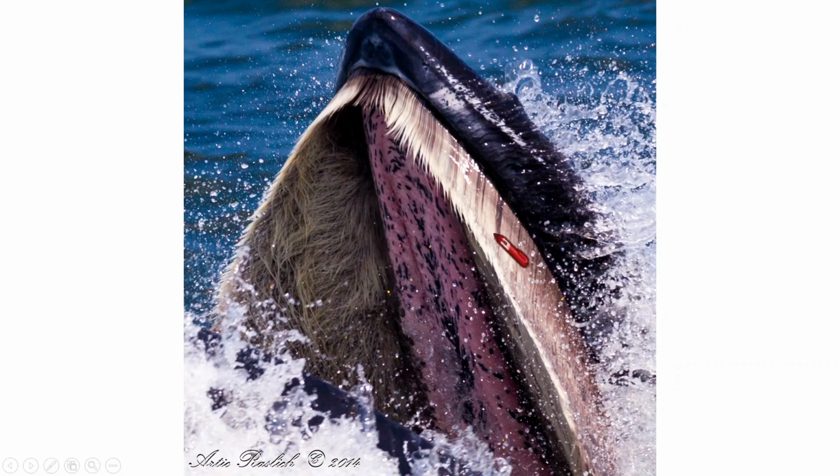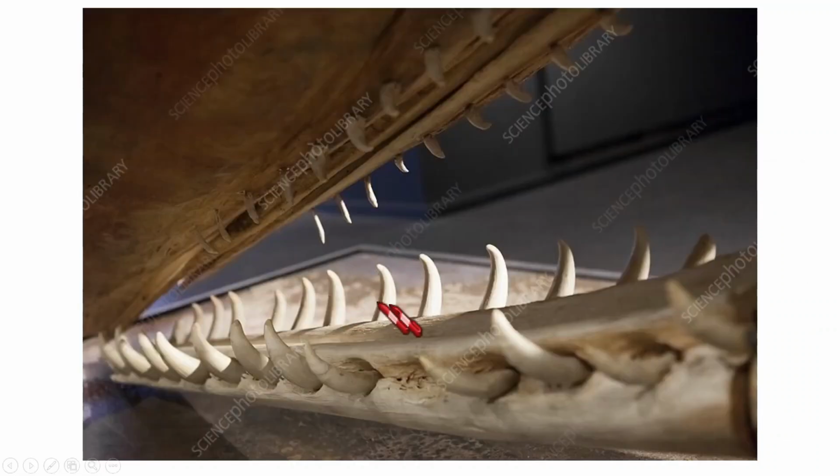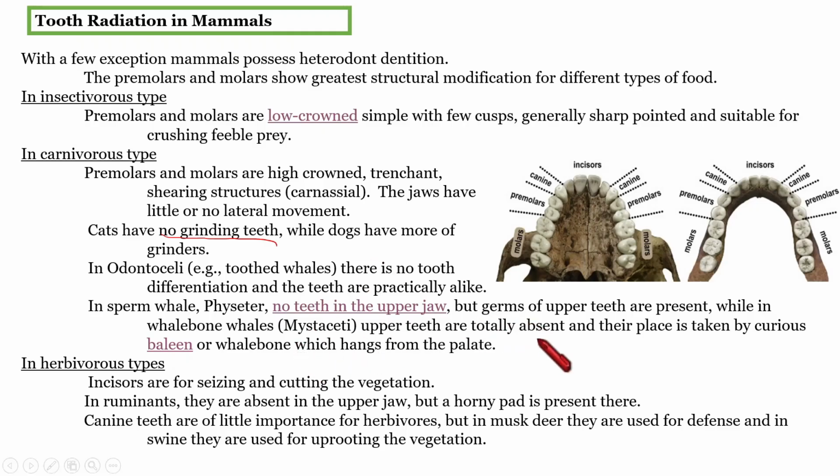These structures help to sieve and take up the prey that enters the mouth along with the water. So these are other modifications. In the case of the sperm whale, we can see the teeth are more highly modified only in the lower jaw. The upper jaw is only small. That's about modification in the carnivorous type.